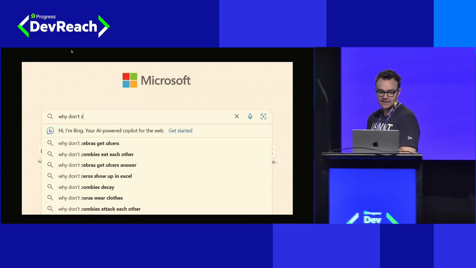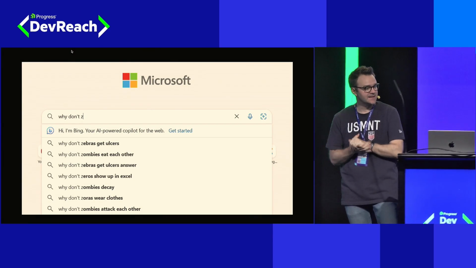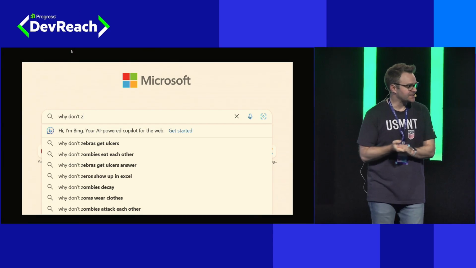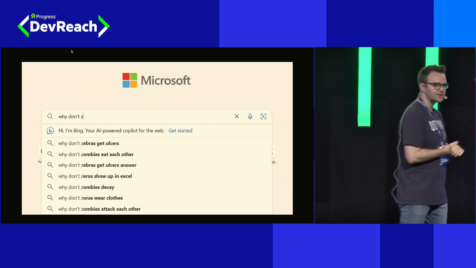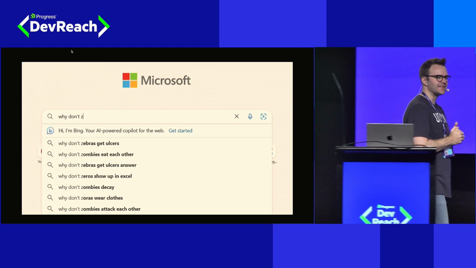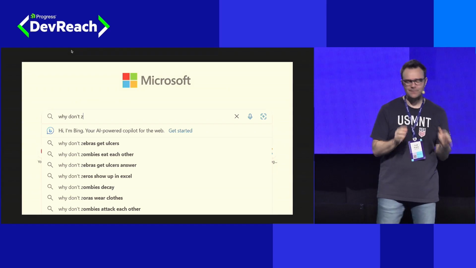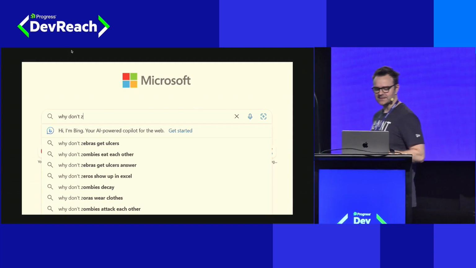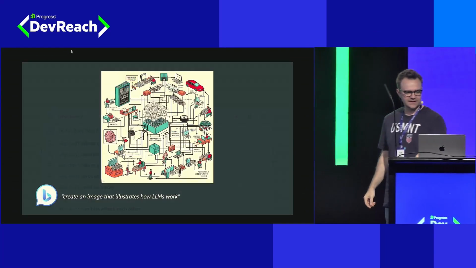As we went through yesterday in a little more depth, it's that ability to understand large sets of data and do a really good job of predicting what comes next based on a prompt or a sequence that came before it. So apparently, if you type in "why don't Z" into Bing, the first and best completion to that is "why don't zebras get ulcers?" I don't know why that's the most popular search for that, but apparently it is. Point is, that is large language models in action.